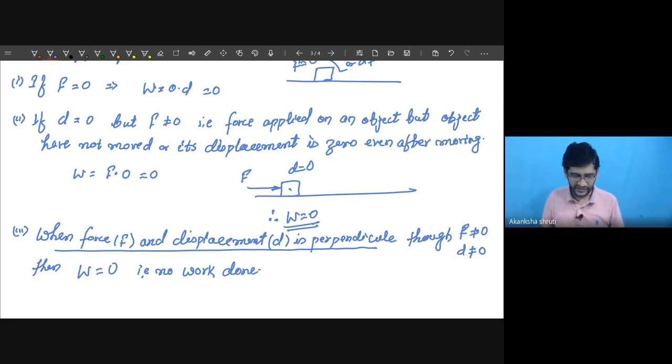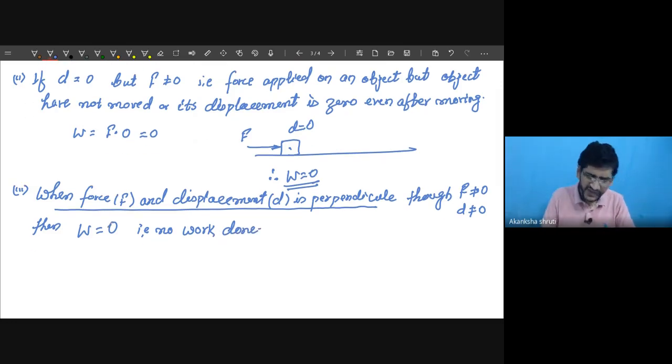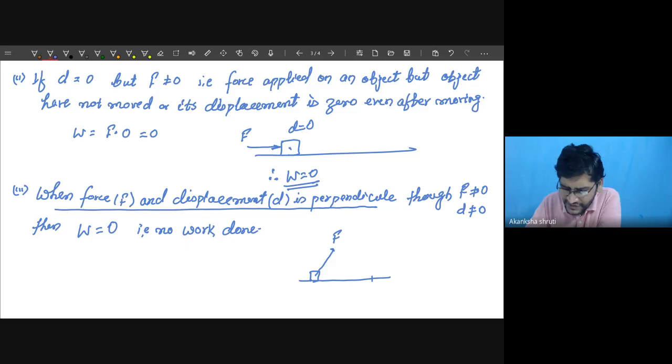Understand this. Why? Students, I was explaining that work is always calculated by considering the component along the displacement. Please understand this. I am considering a different situation. This is the object over which a force F is applied, and this much is the displacement D. How much force shall I consider?